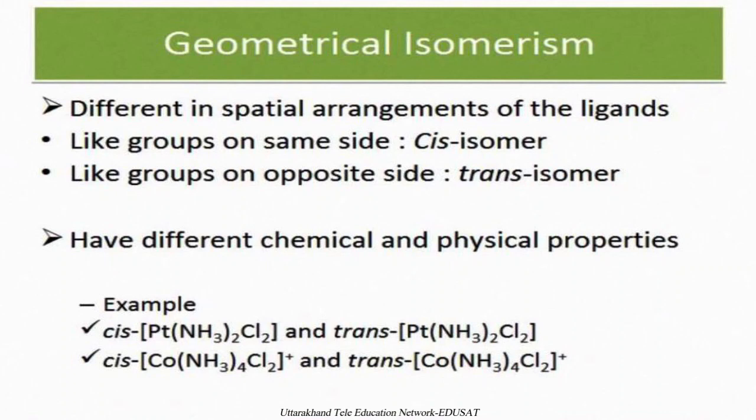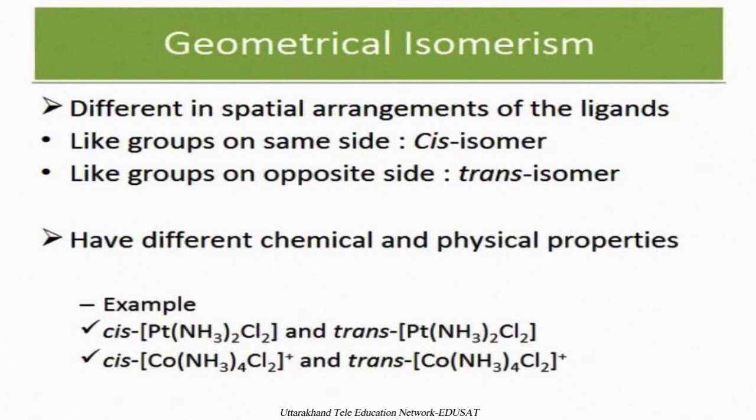For example, diamminedichloroplatinum. If both the chlorides and both the amine molecules are on the same side, then it is called the cis complex.